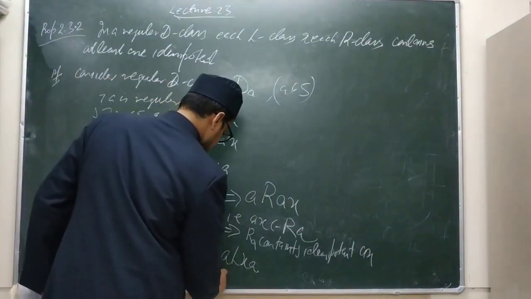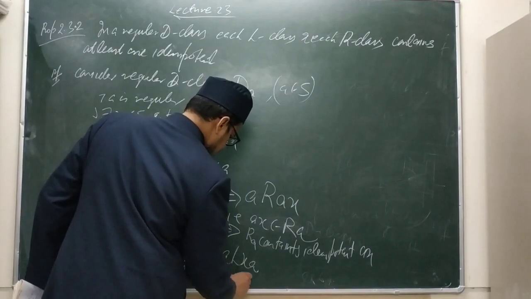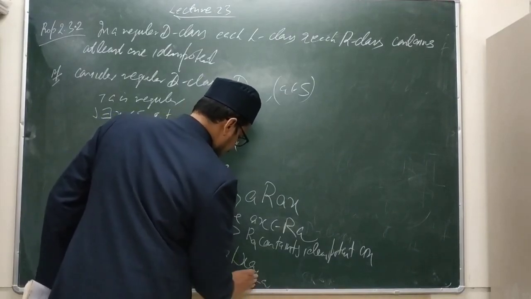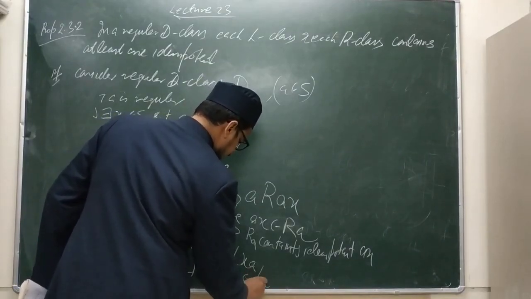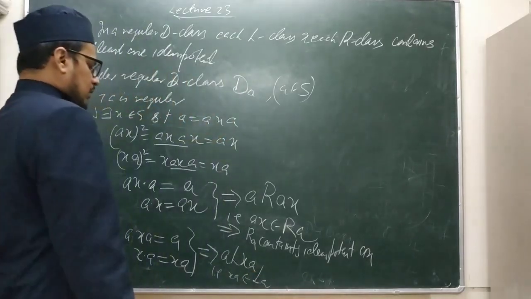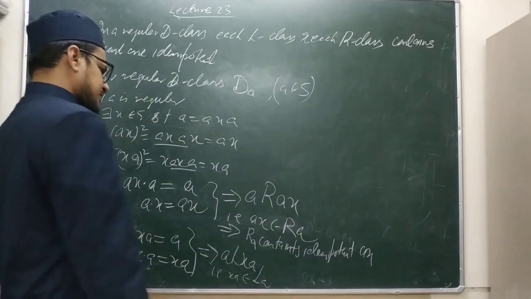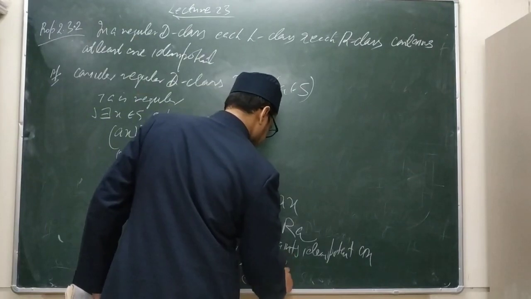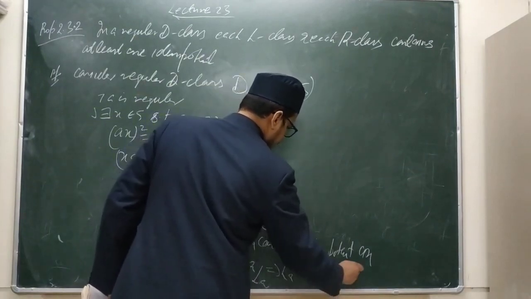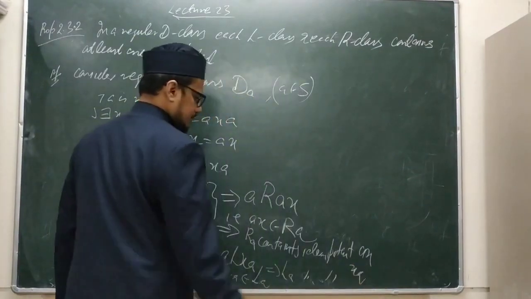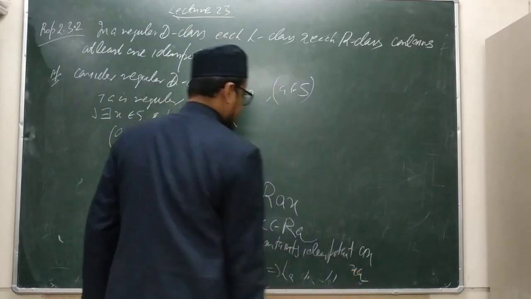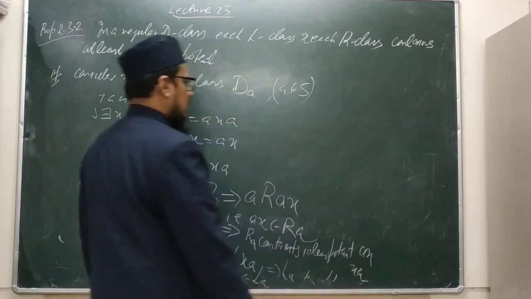That is, XA belongs to LA. It implies that LA contains the idempotent XA. So in this way, we have proved that